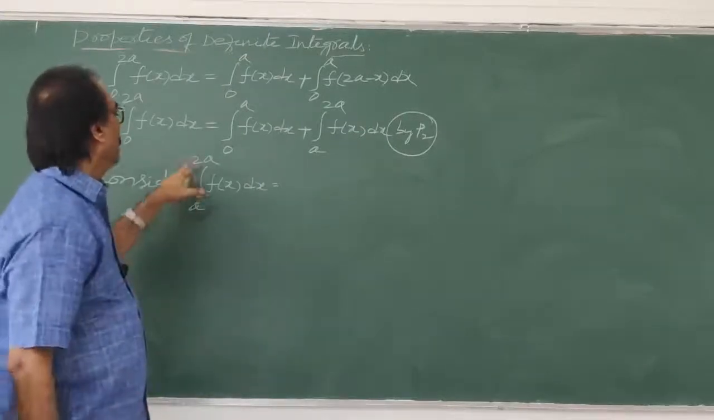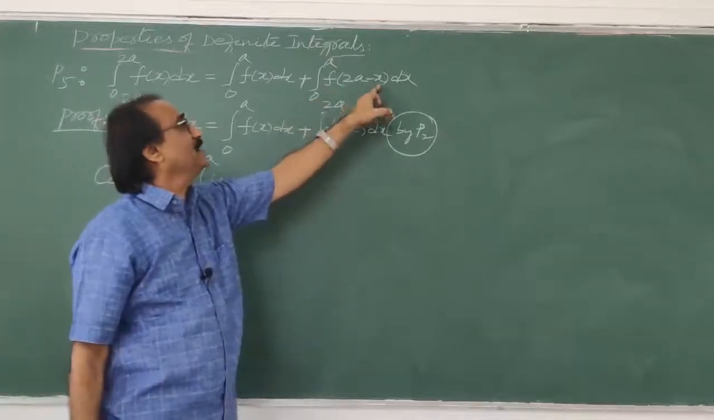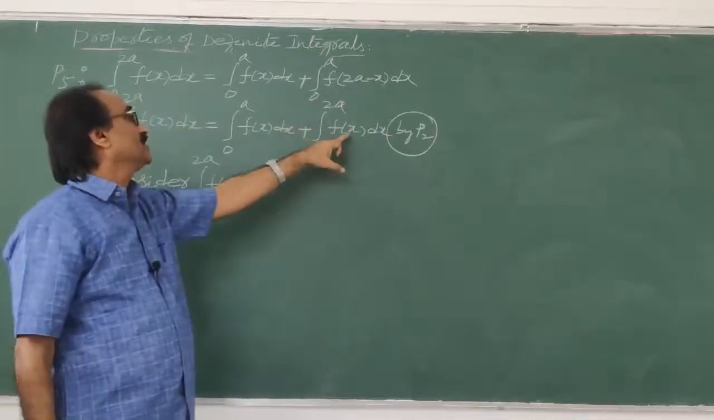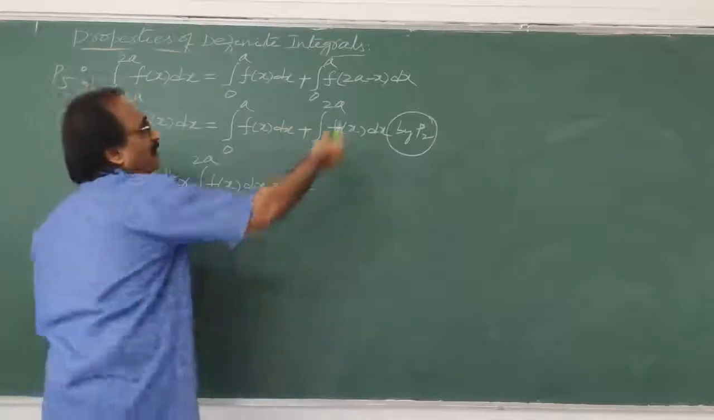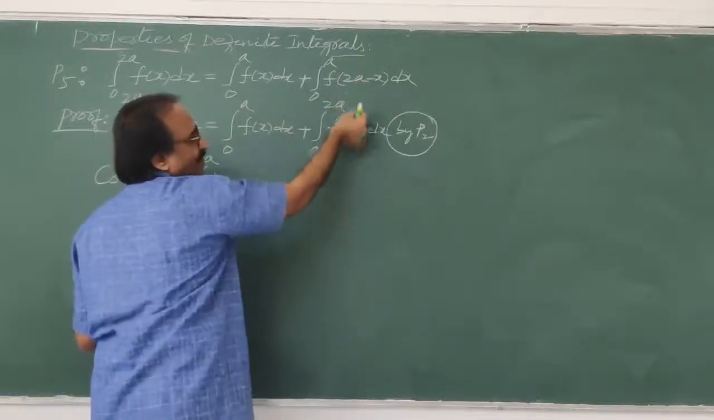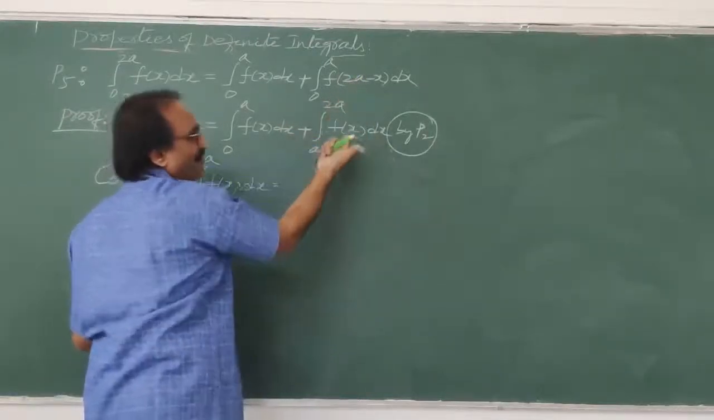Here you are given the integral from a to 2a of f of x dx. Here 2a minus x, you have to prove. Here x is there. Simple. Whatever you have to prove, you take t, which means both are the same only. Here f of t means f of x only.